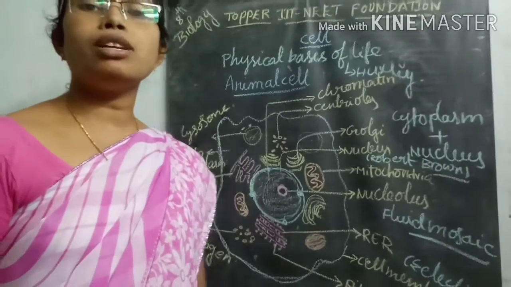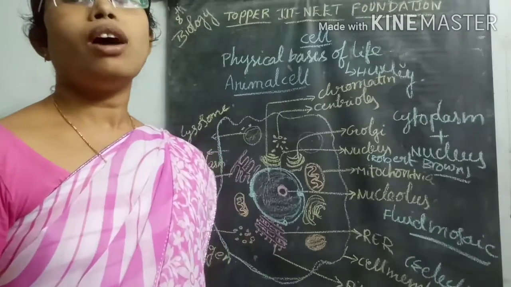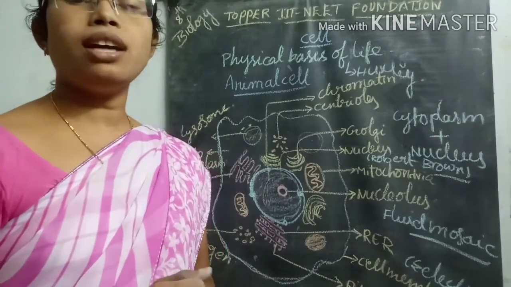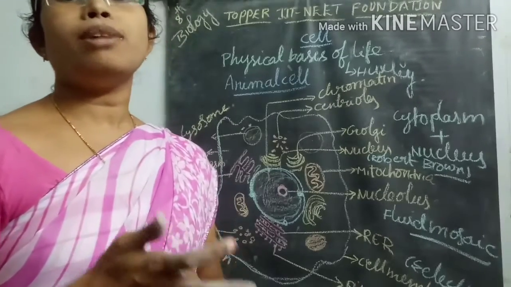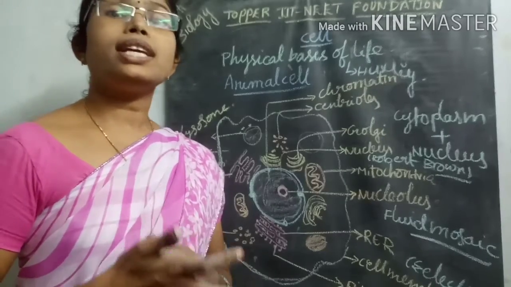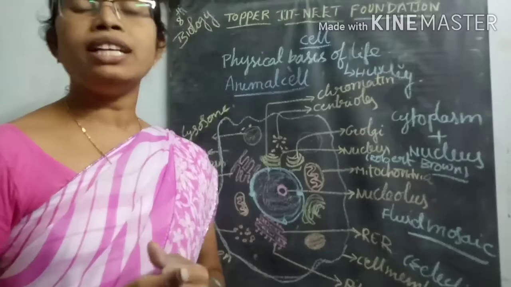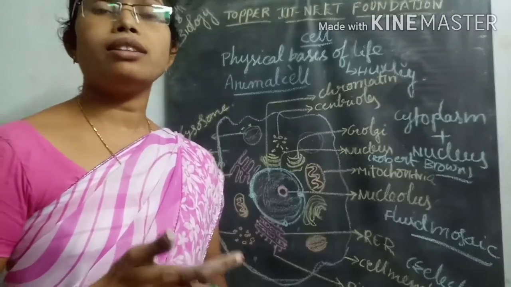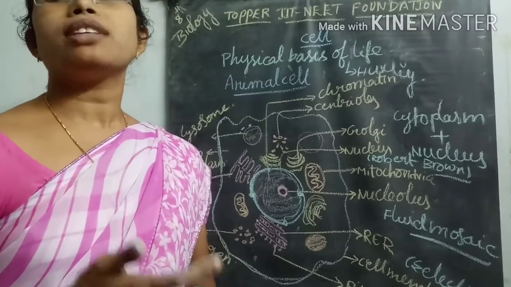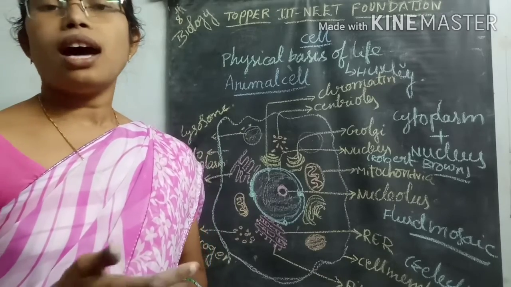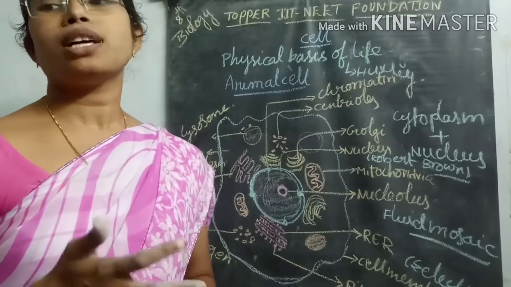These rod-like structures are present in the form of chromosomes. The chromosome number is different from one organism to another. For example, in human beings, how many chromosomes are there? 46 chromosomes are present. But in rabbit, 44, meaning 22 pairs of chromosomes are present. And in the frog, there are 26 chromosomes.